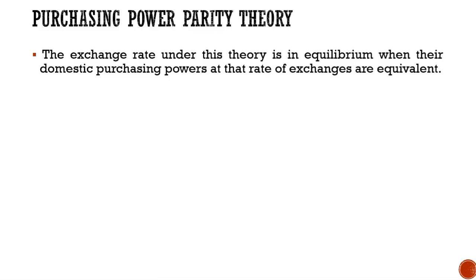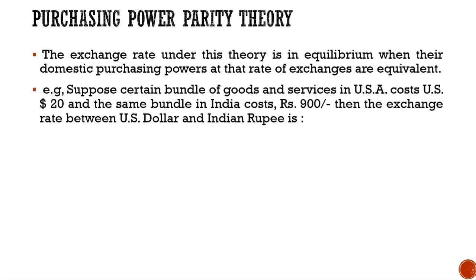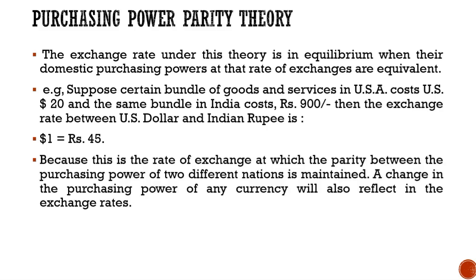Now, the exchange rate under this theory is in equilibrium when their domestic purchasing power at that rate of exchange is equivalent. Let us take an example. Suppose a certain bundle of goods and services in USA costs $20 and the same bundle in India costs rupees 900. Then the exchange rate between US dollar and Indian rupees is $1 equal to 45 rupees. Using the same concept that I showed you earlier, the home currency, that was 900 rupees, when you divide it by USD, which is 20, we get $1 is equal to rupees 45.